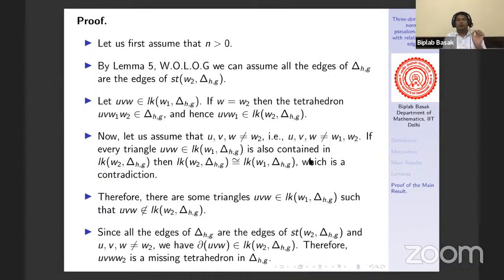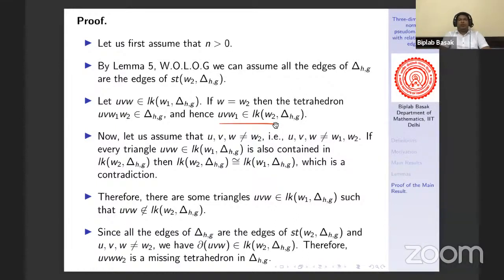Now we have a trivial observation. If UVW2 is a part of link of W1, then UVW1W2 is a tetrahedron. That means UVW1 is a part of link of W2. This is a trivial observation.